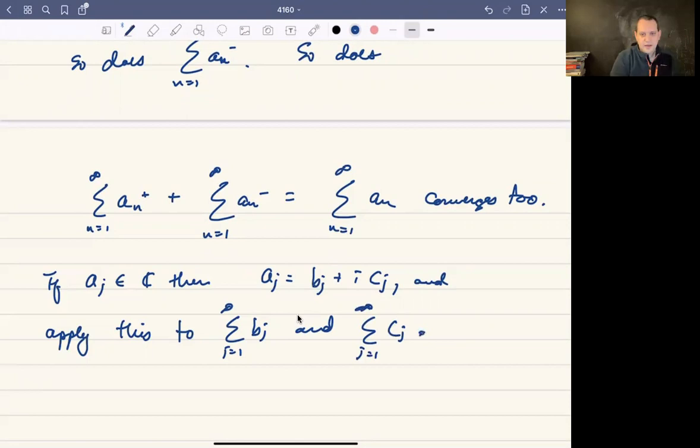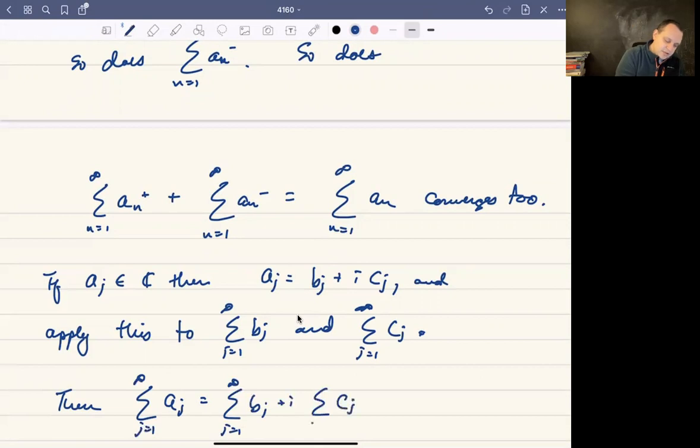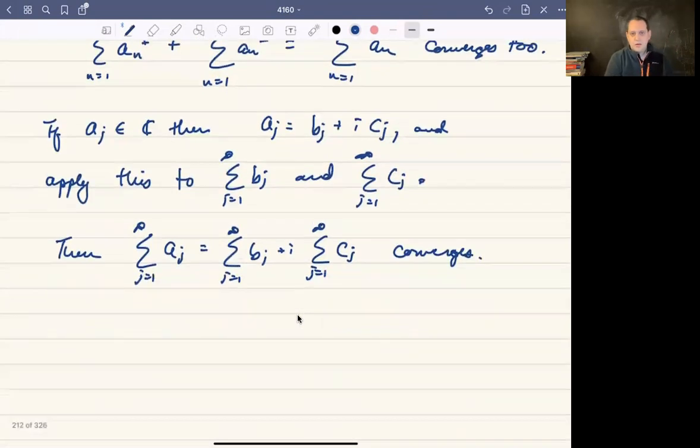The sum of the a sub j's will be exactly b sub j plus i c sub j, by definition. So this is really the sum of the b sub j's as j goes from 1 to infinity, plus i times the sum of c sub j as j goes from 1 to infinity, and it converges, because it's two convergent series being added. That means it's a convergent sum. And so that's why if a series converges absolutely, then it converges.